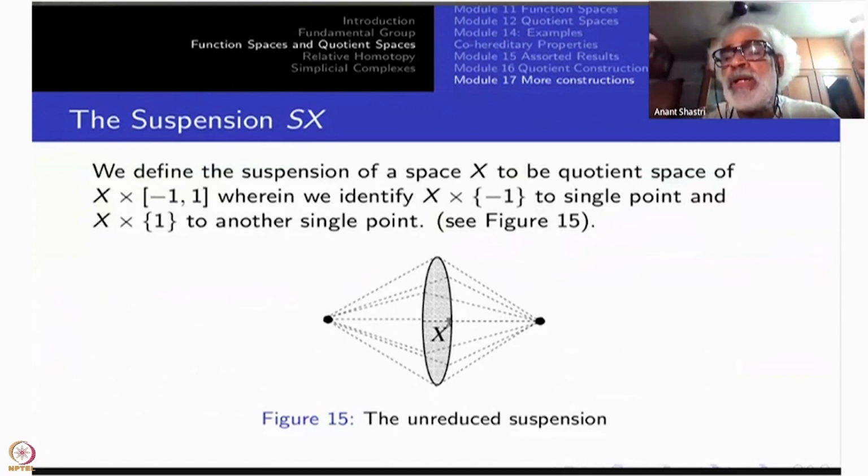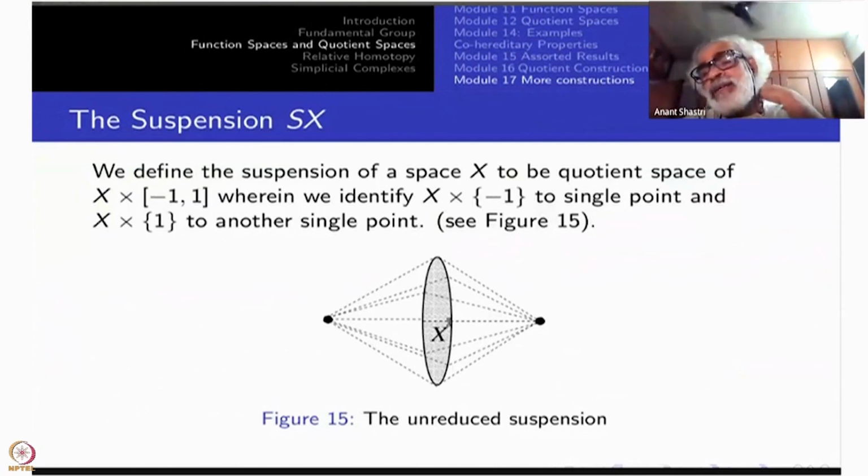So what you get is like a diamond shape now, which is nothing but, up to homeomorphism, a circle, right? So the 2-point space can be thought of as S0, minus 1 plus 1, cross minus 1 plus 1, then identify the endpoints of this, then you get the circle.